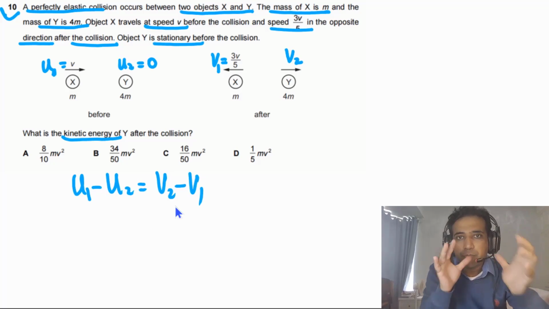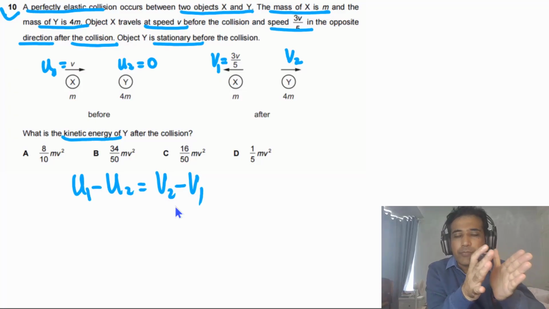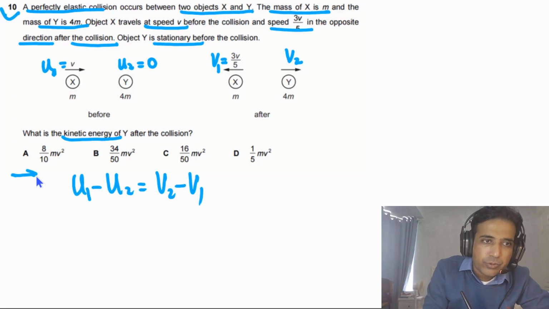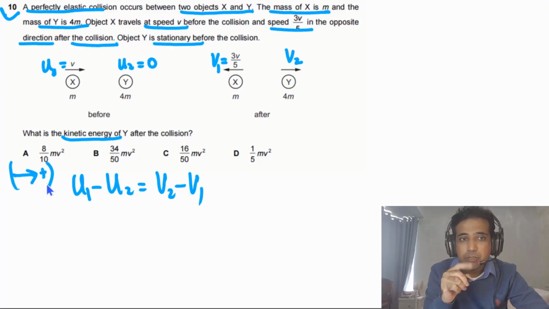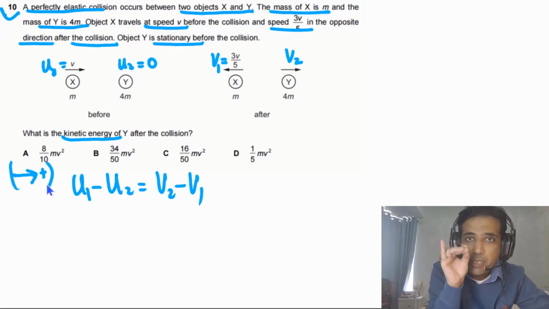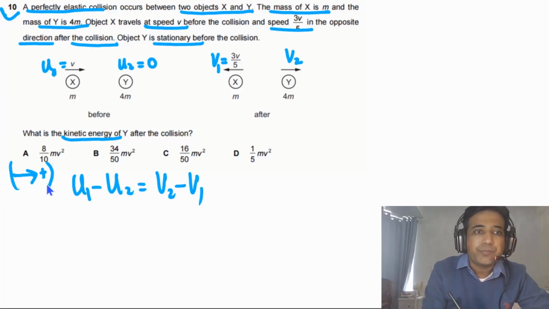This formula is based on all the objects, before collision and after collision, moving in the same direction. So in this case, we are assuming to the right is positive, and all the objects are moving in the same direction. If the objects are not moving in the same direction, you have to consider the sign, meaning direction, as in this case we will do.